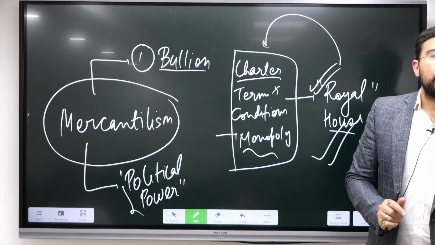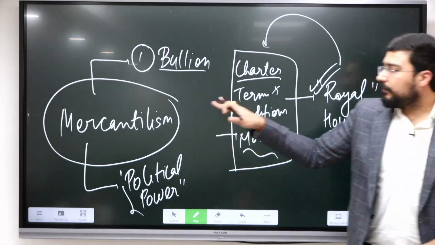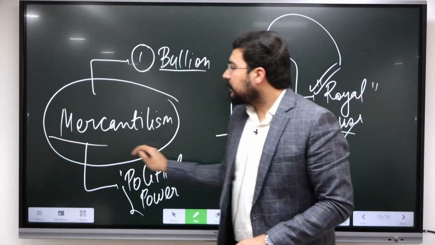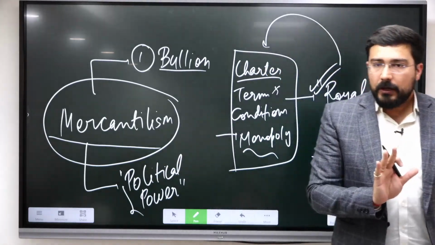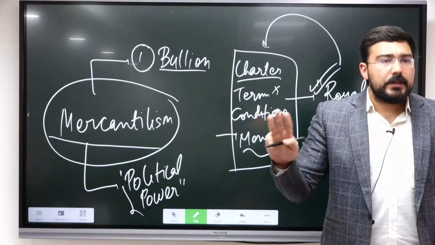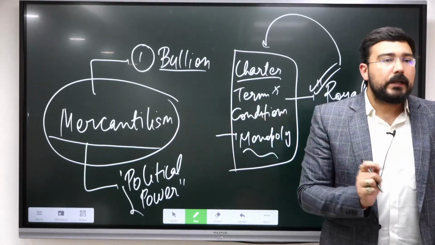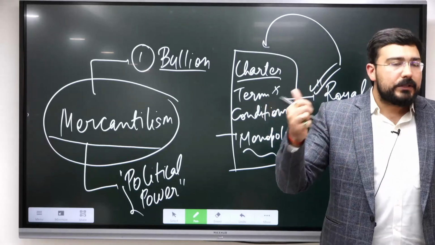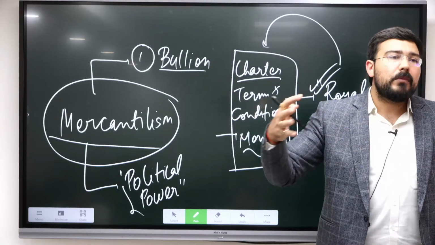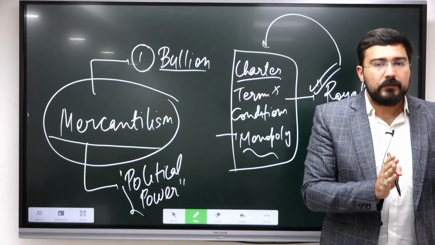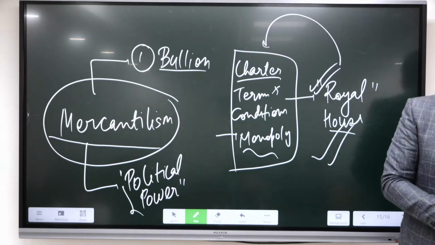So this became the mercantilist policies. This will be discussed further when we discuss the pattern of economic exploitation of India. There are three different stages of economic exploitation of India. The first stage is known as mercantilism. Then comes the stage of one-way free trade, and finance capitalism. We will study all of those later, when we discuss the policies of the British. So this word is again going to come, mercantilism, at that point of time also.